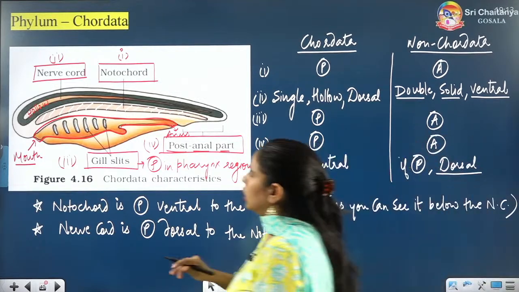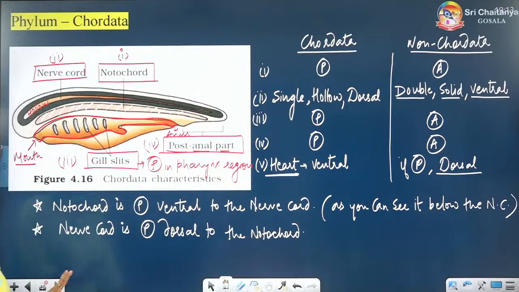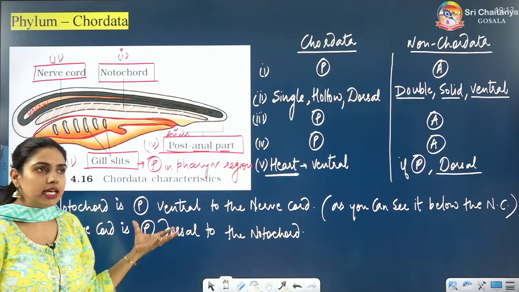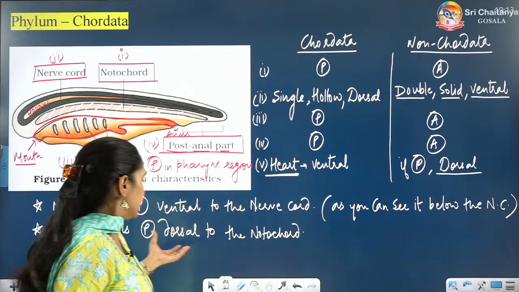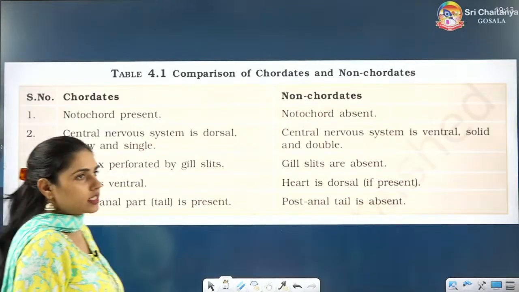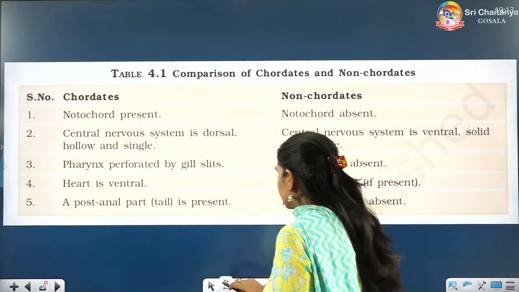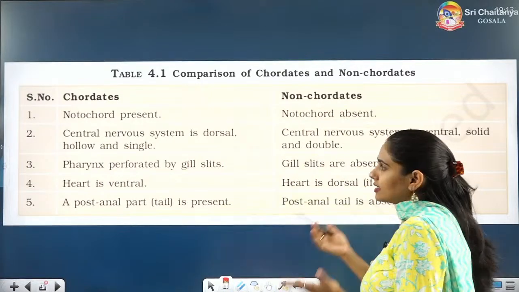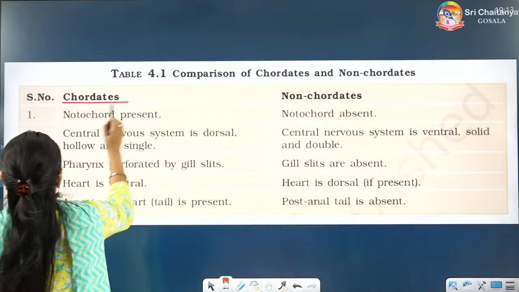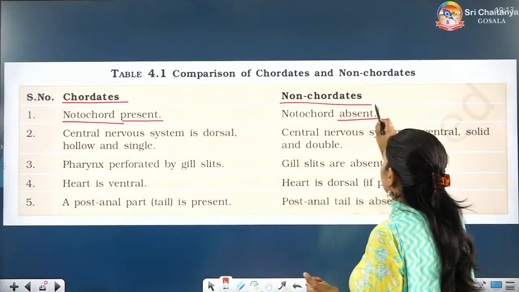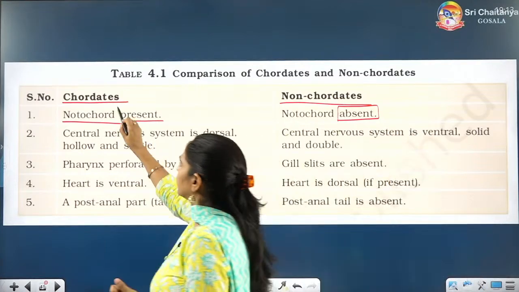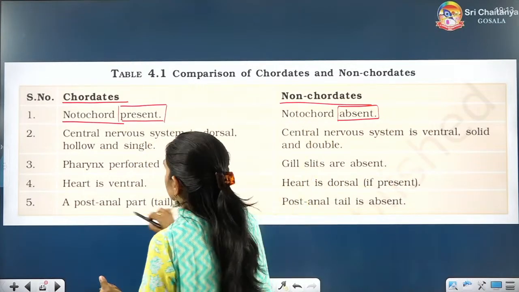Alright everyone. So these are the chordate characteristics which you can easily understand by using this figure. So let us see the differences NCERT is telling you. All the same differences: in chordates, notochord present. In non-chordates, notochord absent. So here it is present, here it is absent.